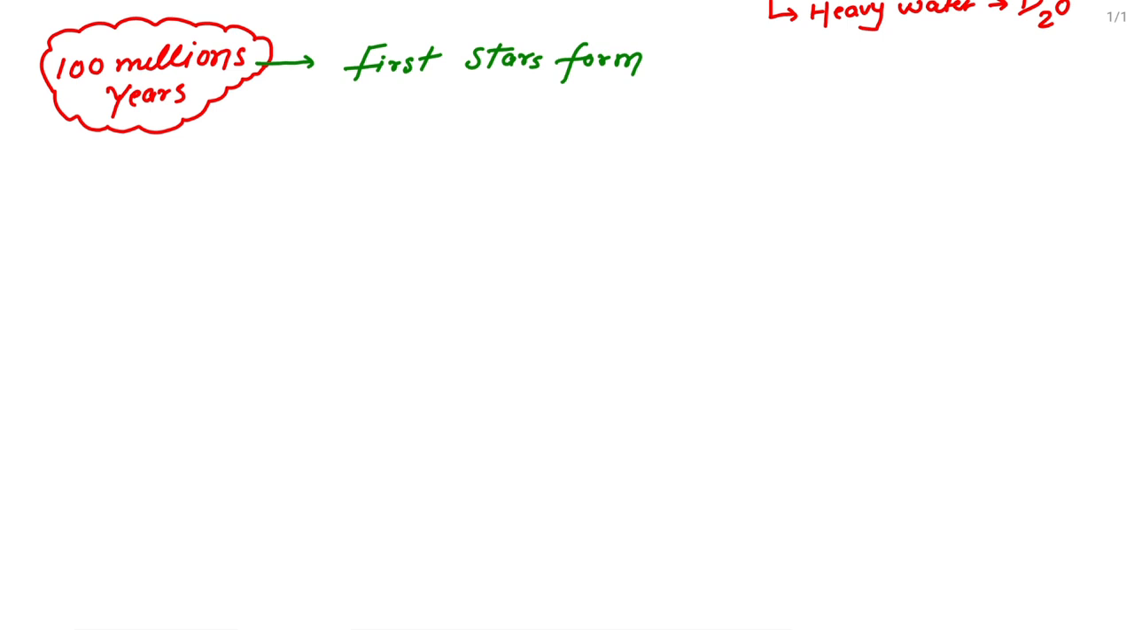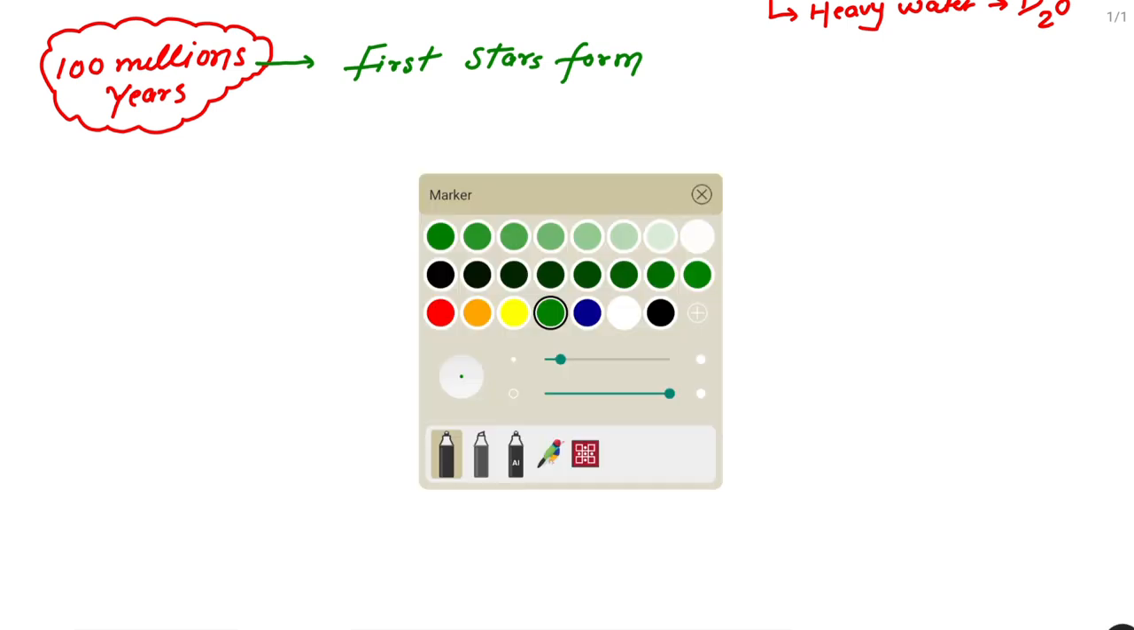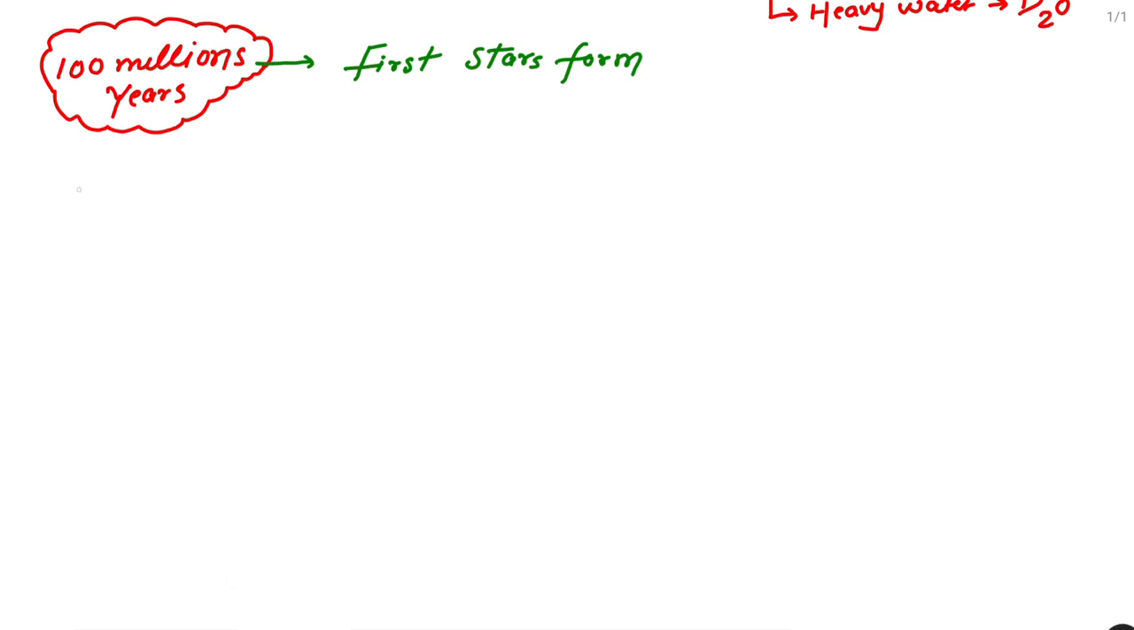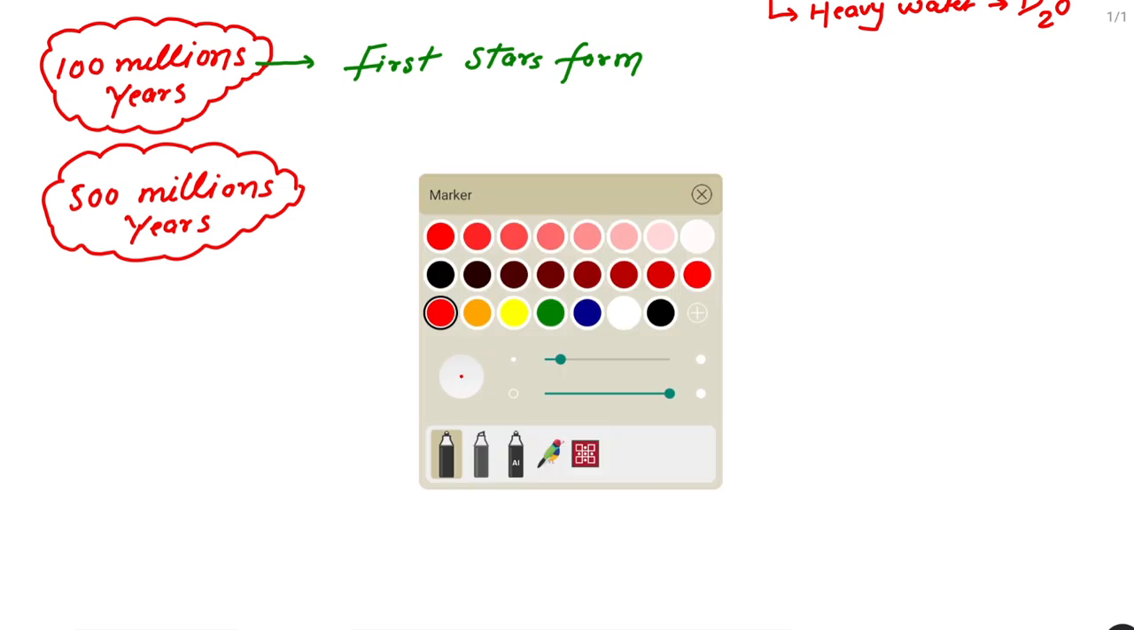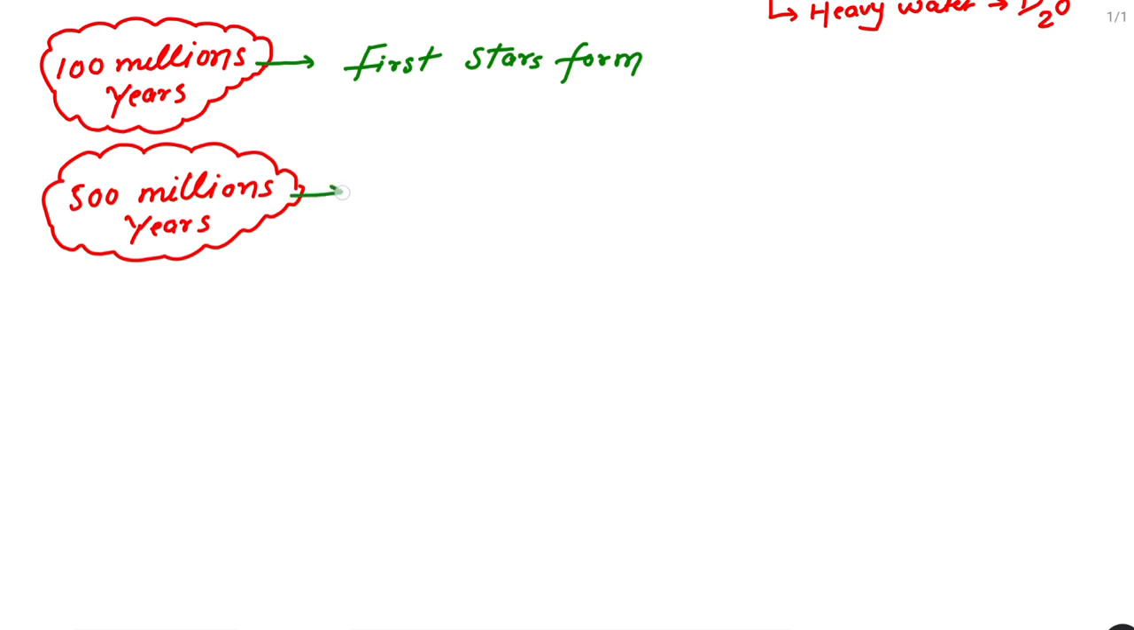Now what happens after that? After 500 million years, see, you have to remember the timeline, because these are important for the MCQ, for the pre-exam. After 500 million years, there is the production of galaxies. After stars, obviously, there is the formation of galaxies.